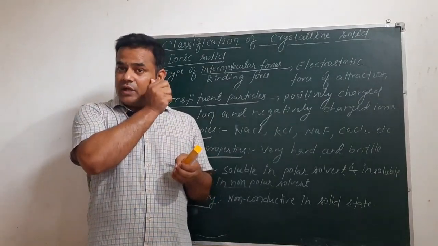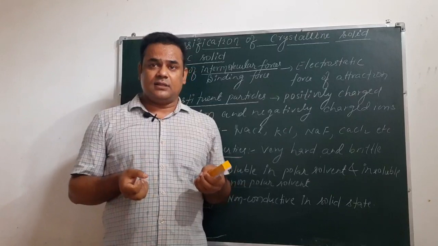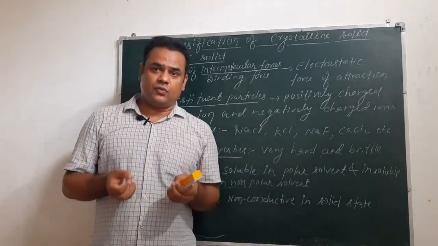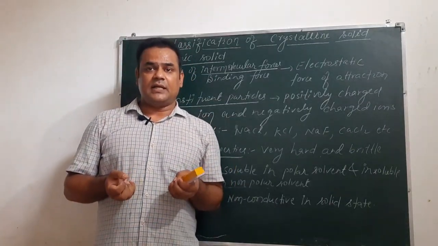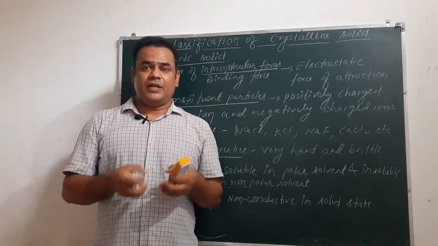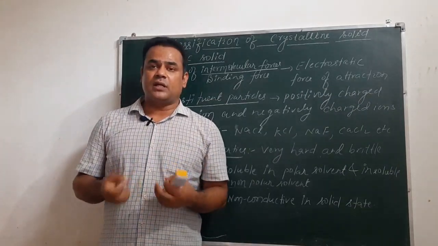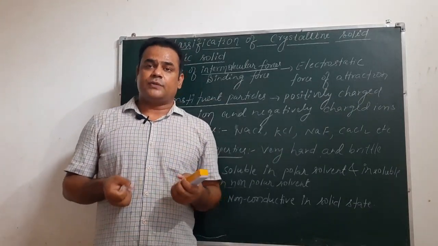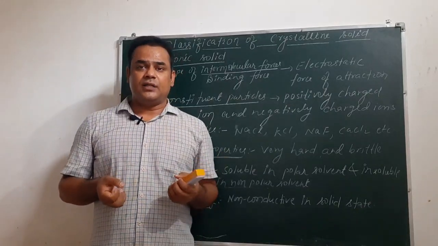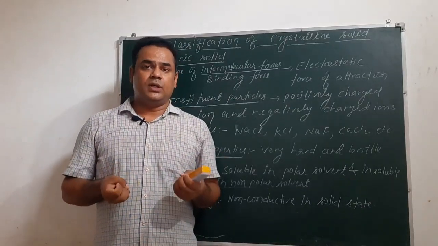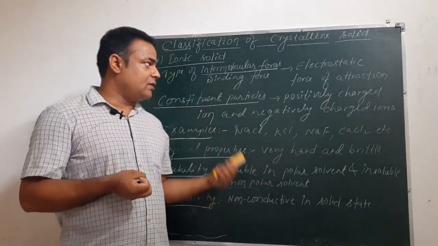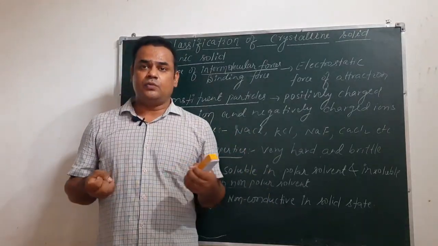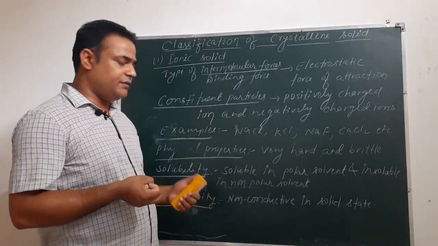So if it is in solid state, the ions, that is the positively charged sodium cation and the negatively charged anions, are not free to move. When they are not free to move, then it cannot conduct electricity, because for conduction of electricity ions or electrons must move, and in the solid state of an ionic solid these ions are not free to move. That's why it is non-conductive in solid state.